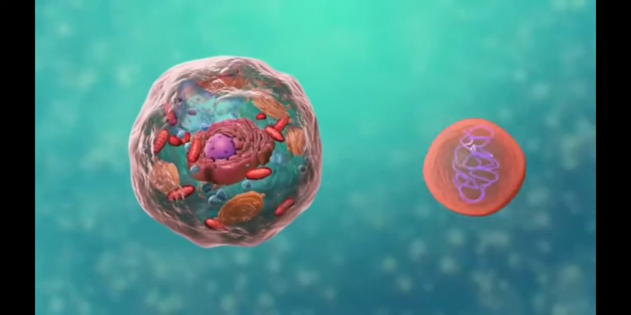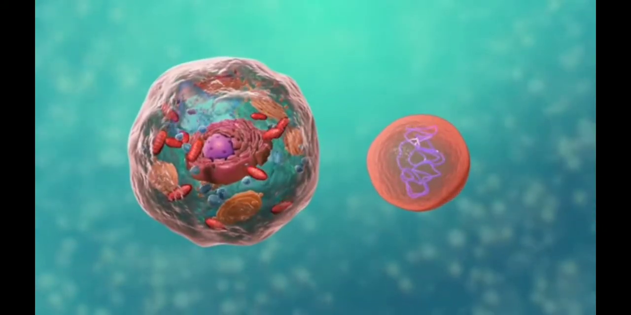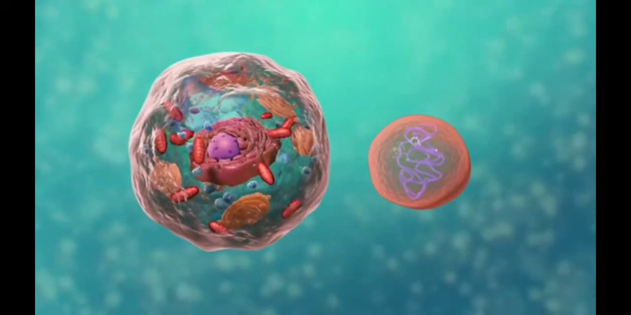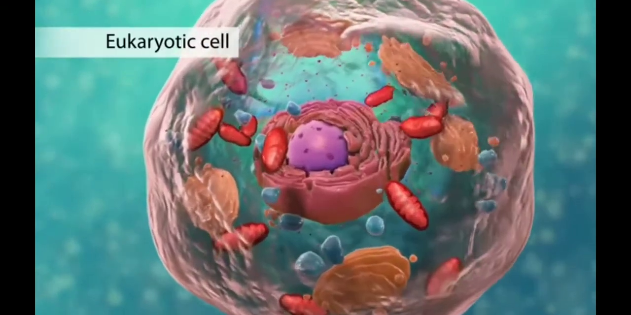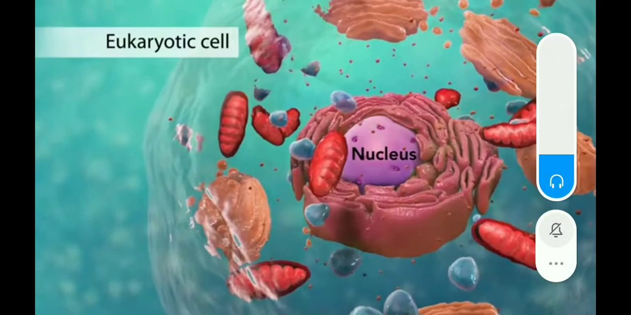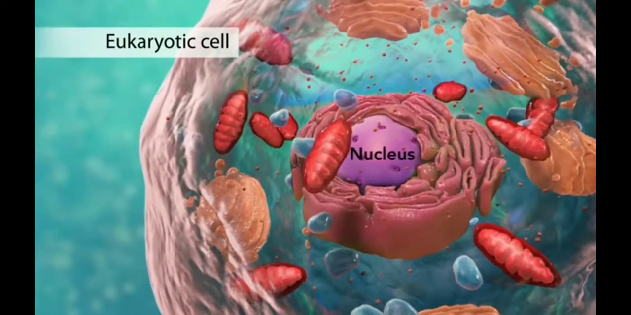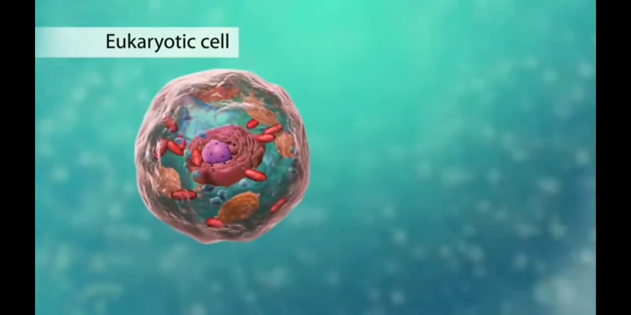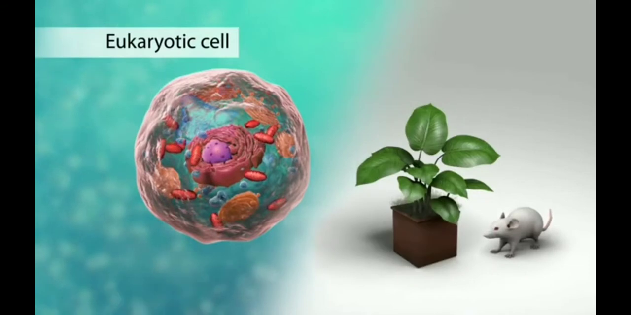There are two broad categories of cells. The first category is eukaryotic cells. They have organelles which include the nucleus and other special parts. Eukaryotic cells are more advanced complex cells and are found in plants and animals.